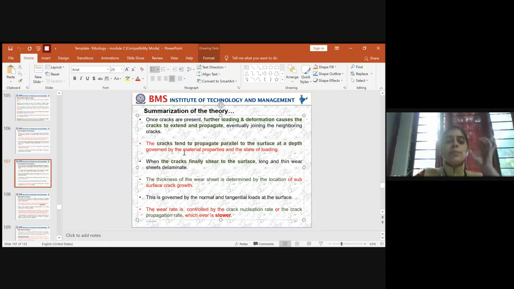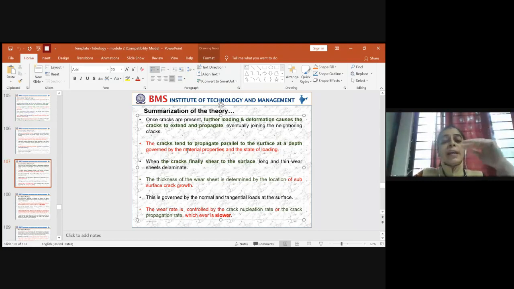So what is the depth in the material at which the crack has been initiated? It depends upon the material property. Some materials might be very hard, medium hard, or soft. If it is a soft material, I think more material could be worn out, and it might help the crack propagate more easily through a slightly thicker film, right?